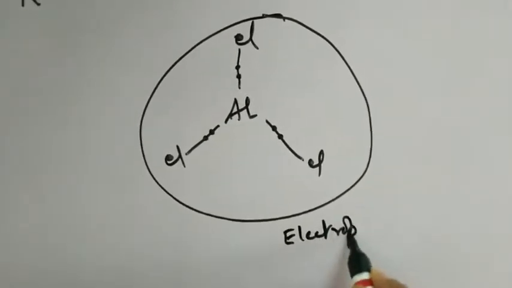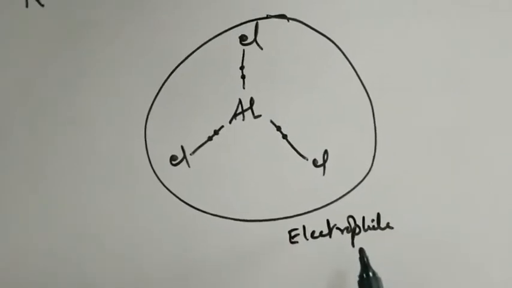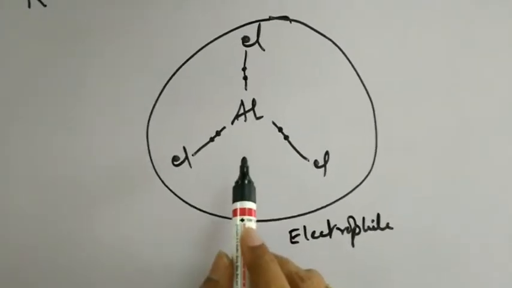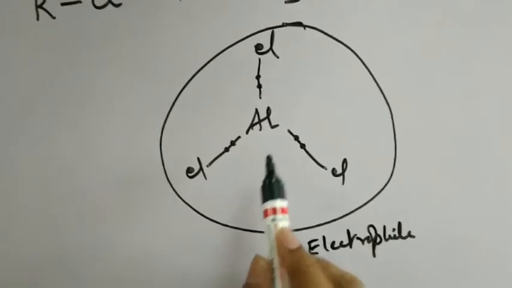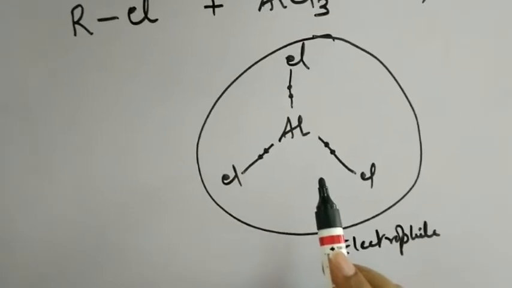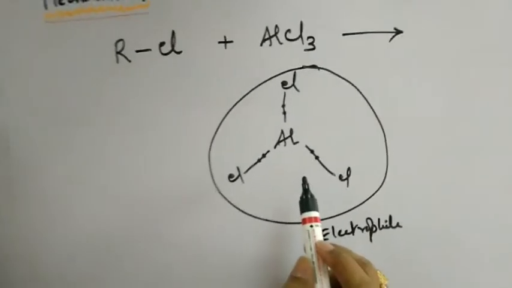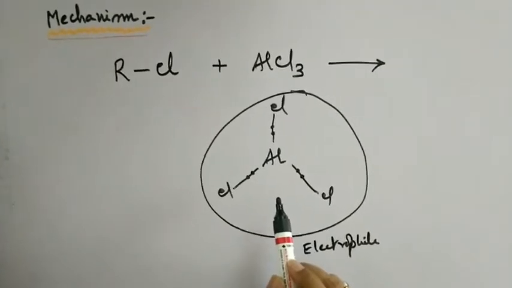So what is an electrophile? Electrophile is an electron loving species. Why is it loving electrons? Because it lacks octet configuration. It has only 6 electrons around it. Therefore, if any species is having more electrons, then this species will be ever ready to accept electron density from that particular molecule.